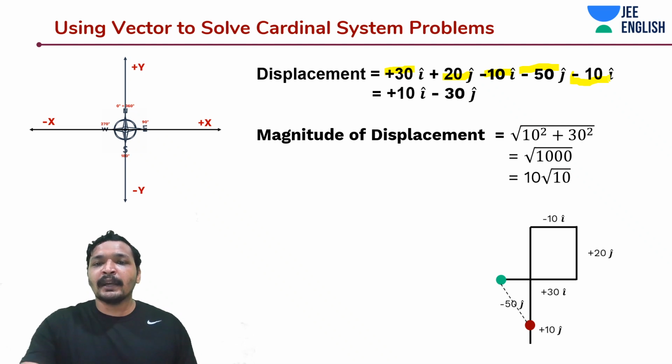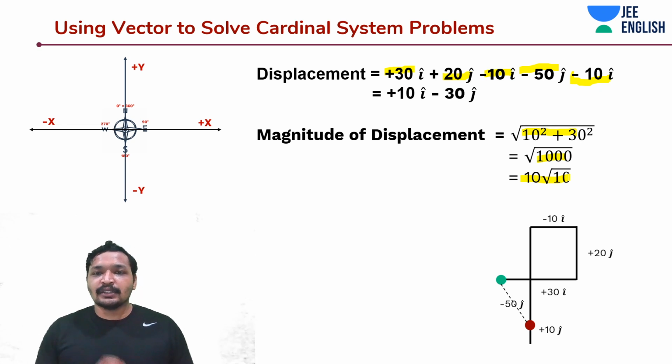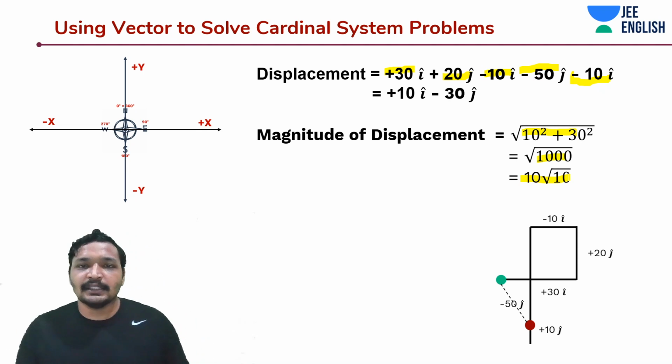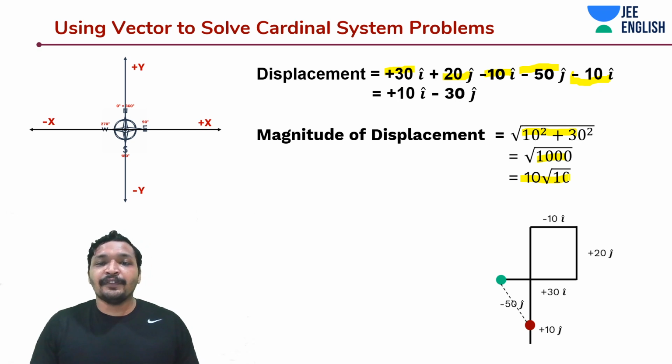You can find the magnitude as we did before: under root 10 square plus 30 square, which is under root 1000, which is 10 root 10. This is easier than drawing the hypotenuse. Even if I had another direction, I could have done it easily using unit vectors.